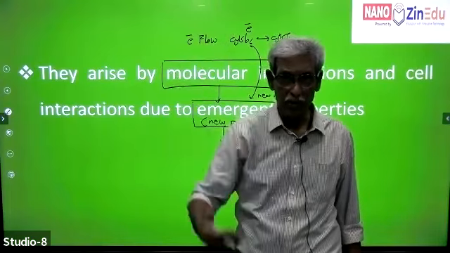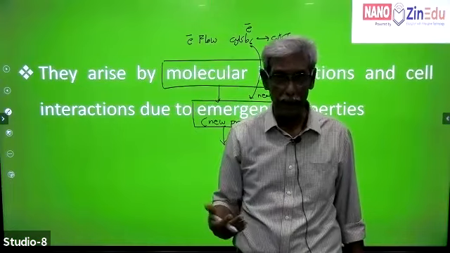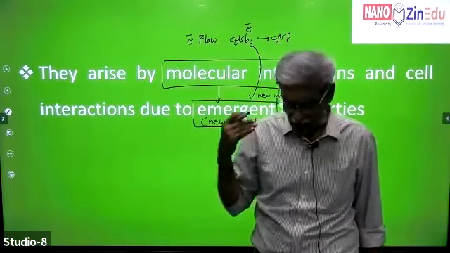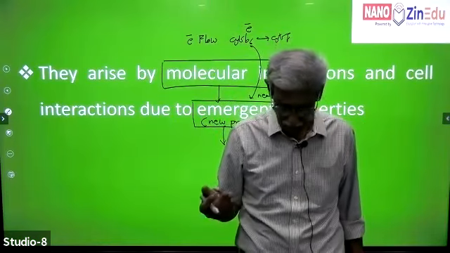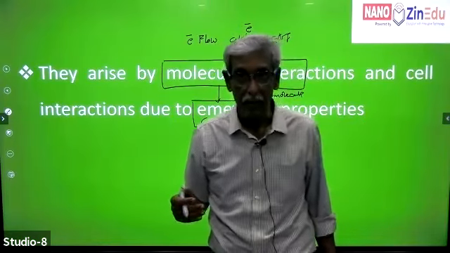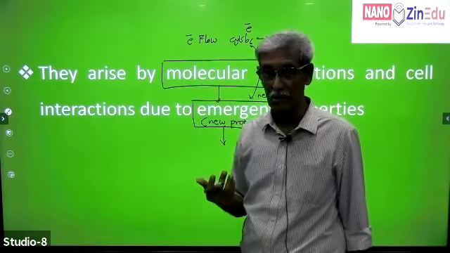So as you look from the top to the bottom or from the bottom to the top, at every particular level, there are newer properties getting formed. That's very, very important for you to understand. We have newer properties, and all these newer properties are because of molecular interactions.